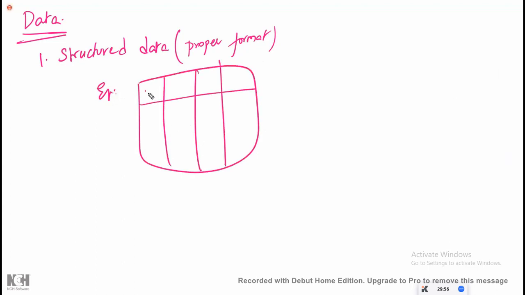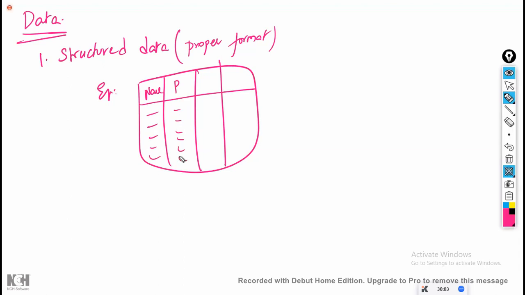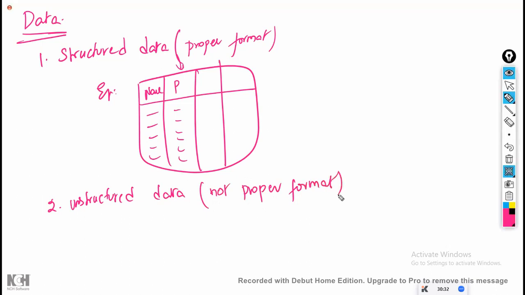In the tabular data, here the name is there, so inside this column only names will be there. Here phone number is there, so inside this column only numbers will be there. This entire column will consist of numbers, so this is having a proper format. Now, the second one is unstructured data, where there is no proper format for the data.